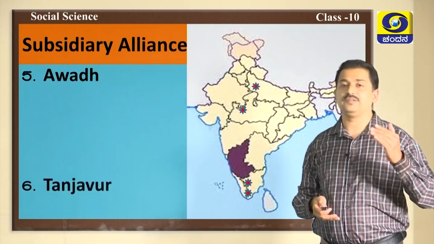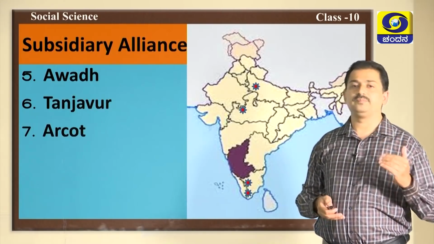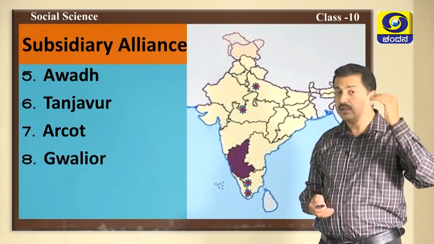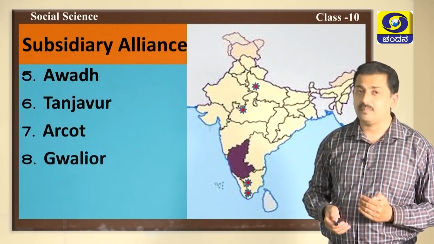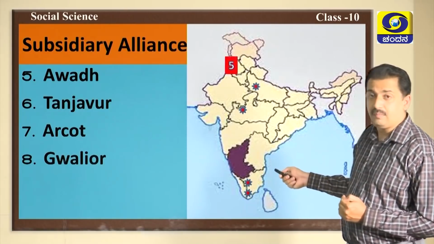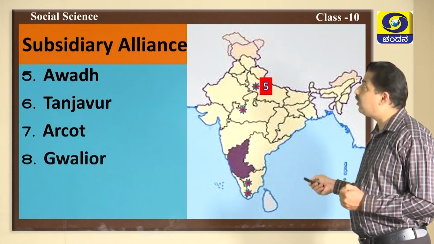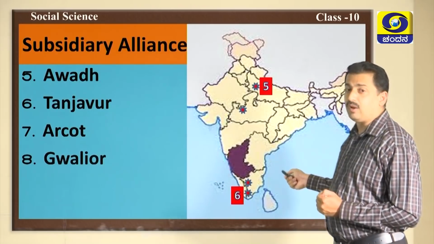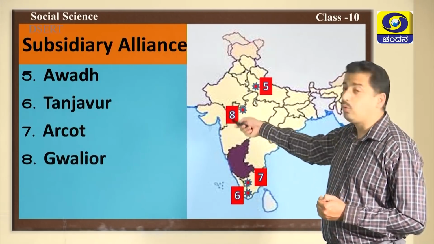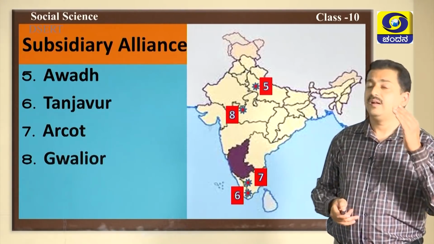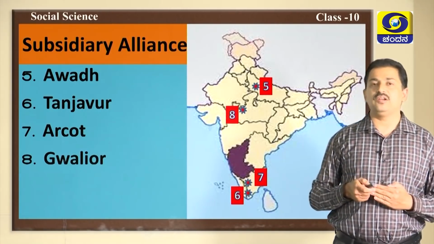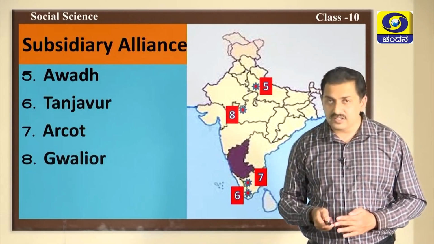Likewise, Awadh, Tanjavur, Arcot of Carnatic, Gwalior, the rulers of all these states accepted subsidiary alliance. Now, let us locate them on the map. First of all, the ruler of Awadh, the ruler of Tanjavur, likewise the ruler of Arcot, the ruler of Gwalior, all these signed for the policy of subsidiary alliance. Dear students, hope you have very well understood all these concepts.